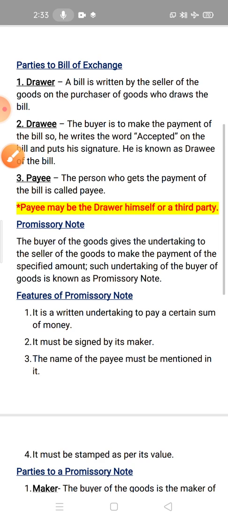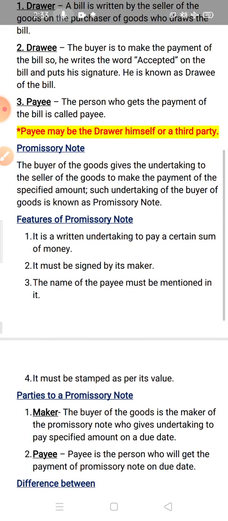So bills of exchange is a written document and it is prepared by the drawer. It is prepared by the drawer, or you can say it is prepared by the seller of the goods who sold the goods. Okay, that person prepared the bill, and it involves three parties. First is drawer, means seller of the goods. Second is drawee, that is buyer of the goods, and third person is payee.